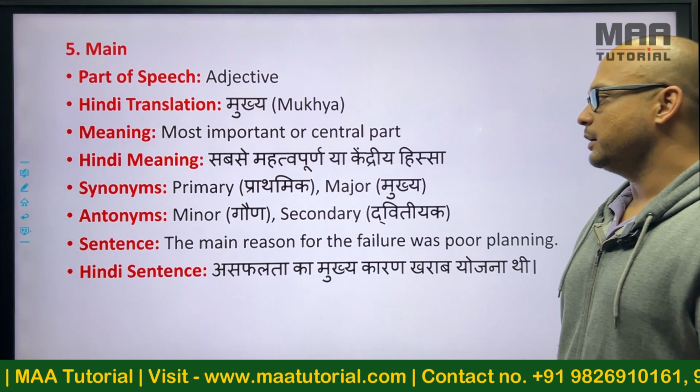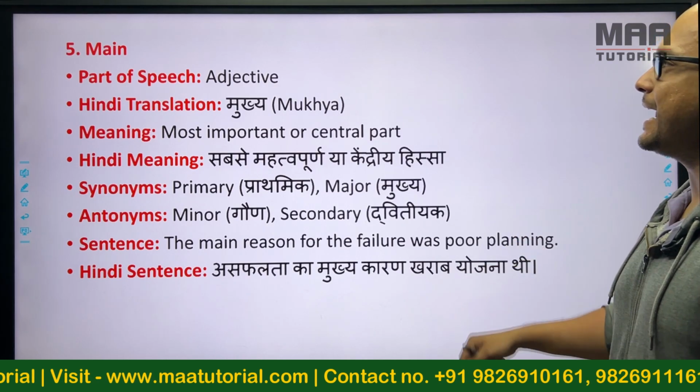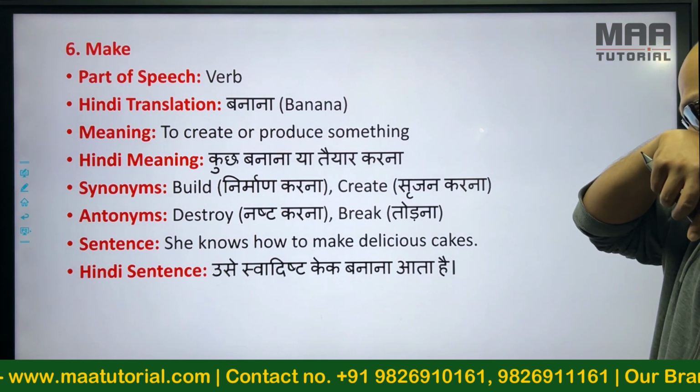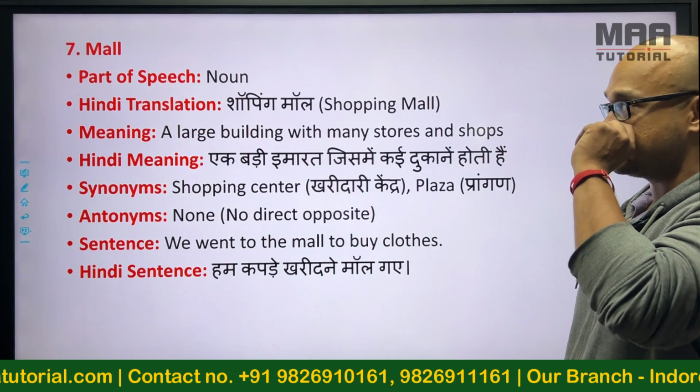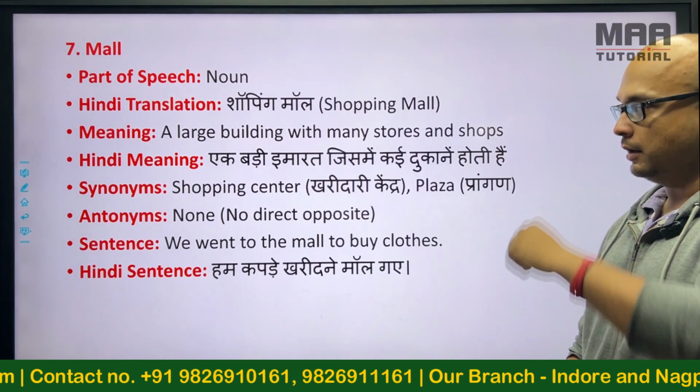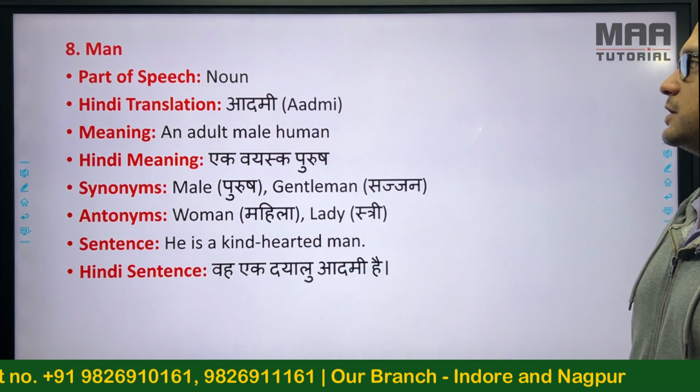Main, mukhya. The main reason for the failure was poor planning. Make, banana. She knows how to make delicious cakes. Mall, it's a shopping mall. He went to the mall to buy clothes.